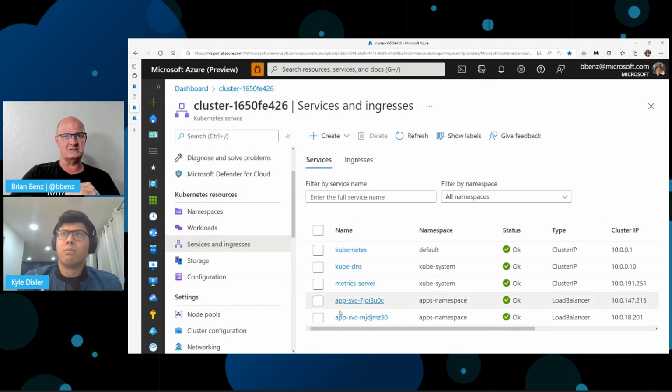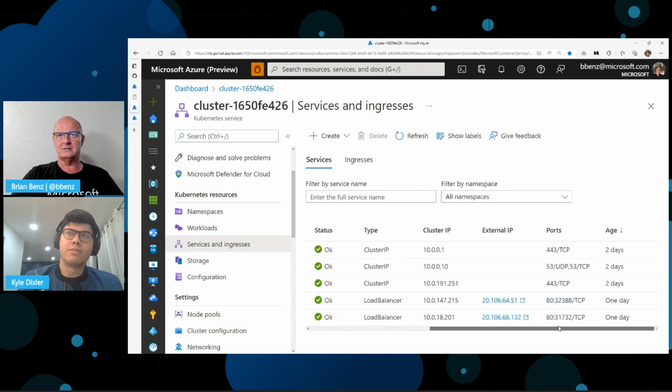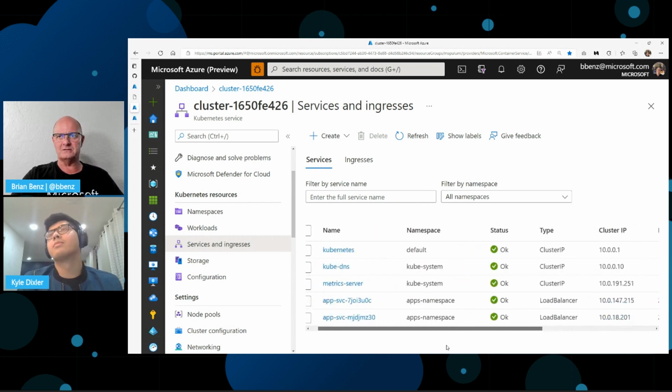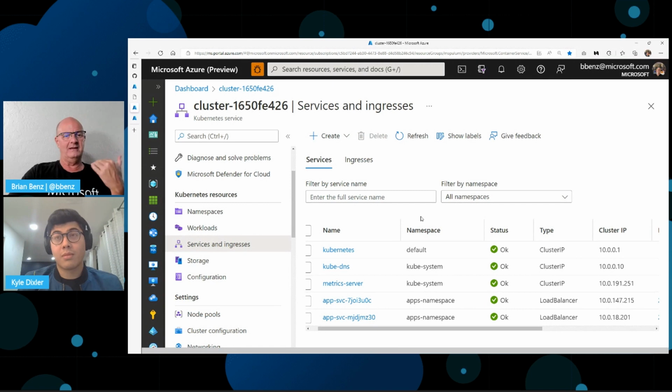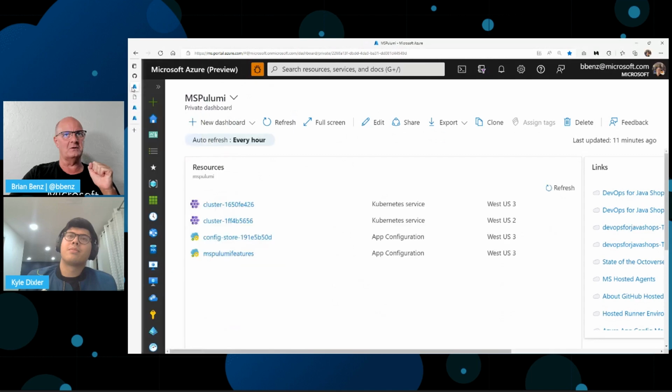So the Kubernetes cluster that I show you here, if I go over to the right here, you can see there's a couple of external IP addresses connected to load balancers. We also have some cluster IPs internally for management. But this is all automatically managed by Azure for you. You literally just create this using Pulumi in this case. And Pulumi actually then deploys the application and sets up the connection string for you. And Kyle's going to explain how that works in a sec. But that in a nutshell is how that works.